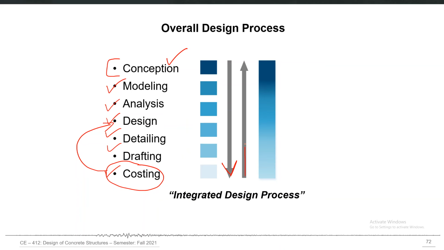In that case, you will go up in this sequence of different actions. So it is an integrated process. It is not just a one way step-by-step process. A particular cost implication can convince you to actually change a particular design decision which you may have taken at the start. So when we say that these are different, discrete steps, actually they are all connected.